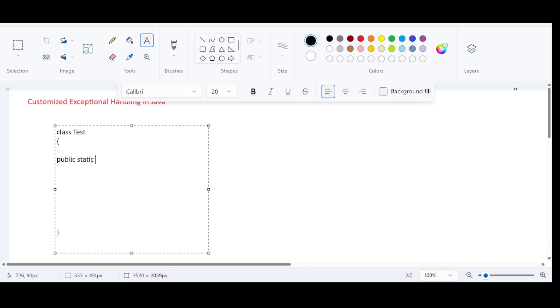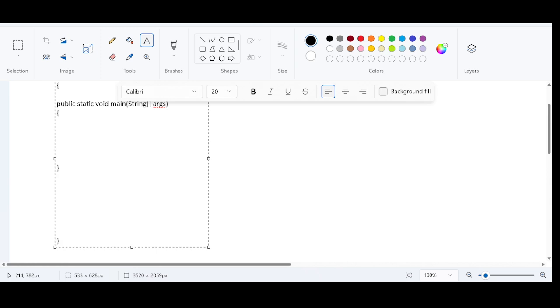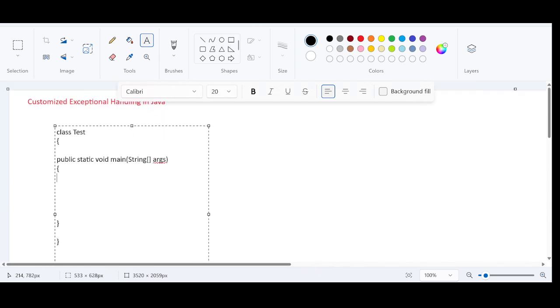public static void main(String[] args). So I am going to take only three instructions inside the main method. System.out.println. Let us say that this is statement 1, something like statement 1.